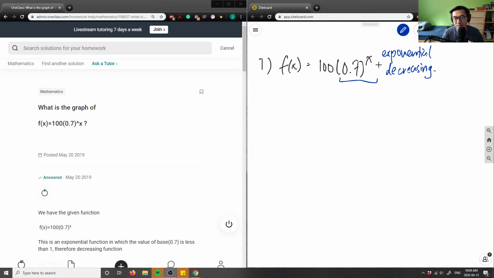So we have here f of x equals 100 times 0.7 to the power of x. When we're looking at this function here, we have a decreasing exponential function. So what does that look like? I'll sketch that out.